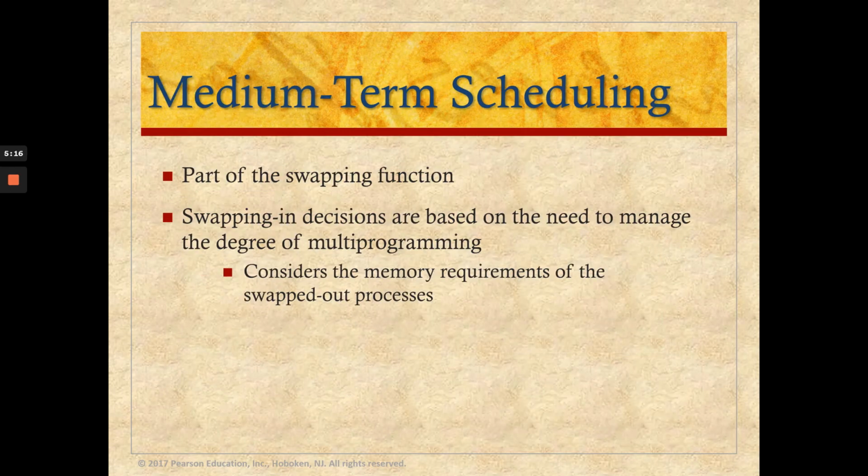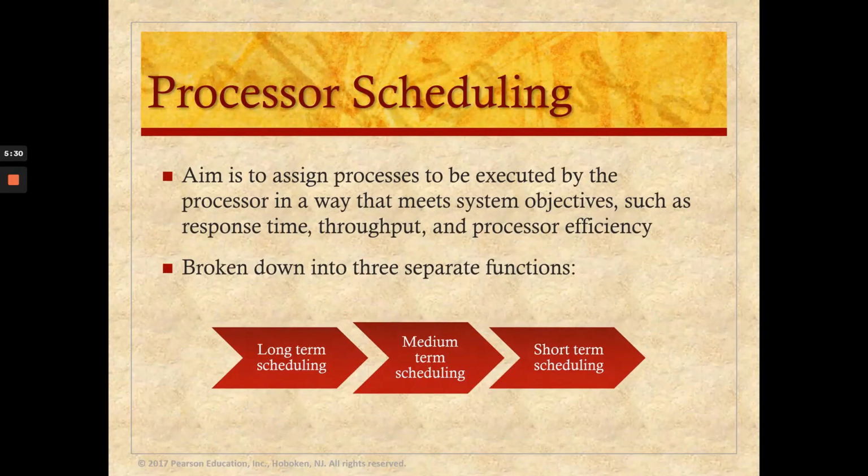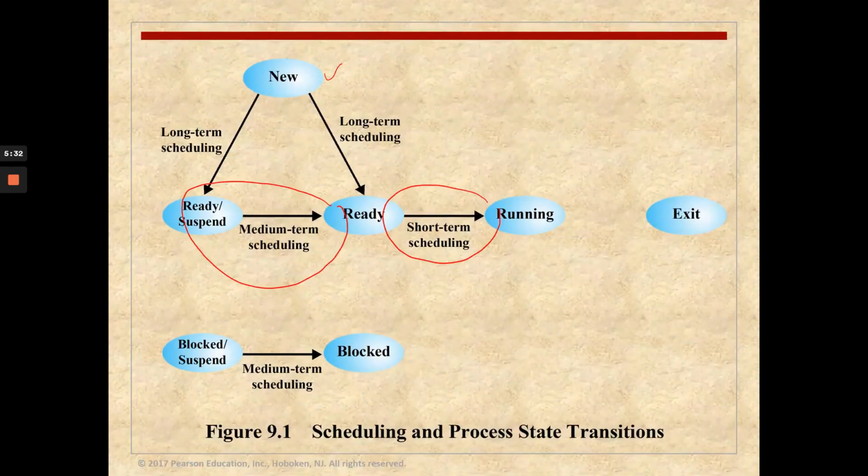Now in the medium-term scheduling, it is part of the swapping function. Basically here you have to look back at the diagram. The decision to add the process is based on whether the process is partially or fully in main memory.